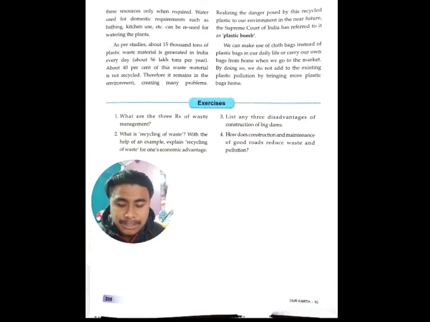Just by applying these few steps in our daily routine, we can contribute a lot in the process of saving the environment.